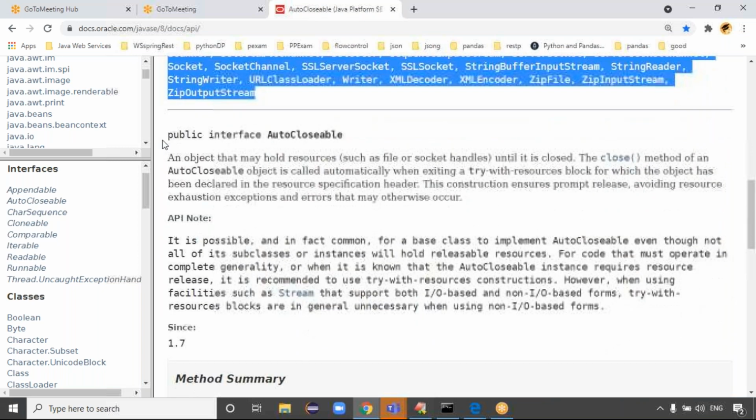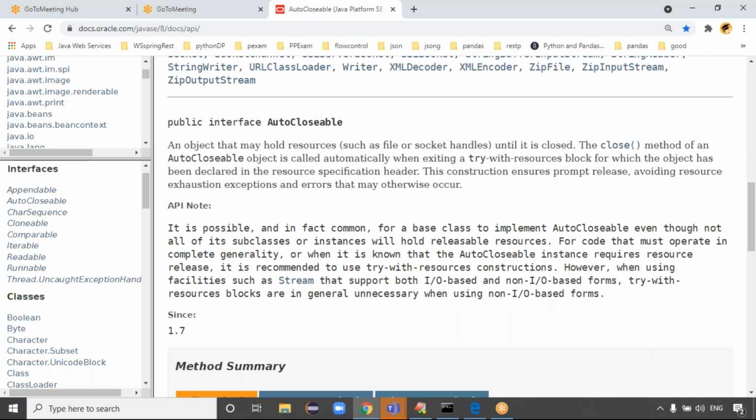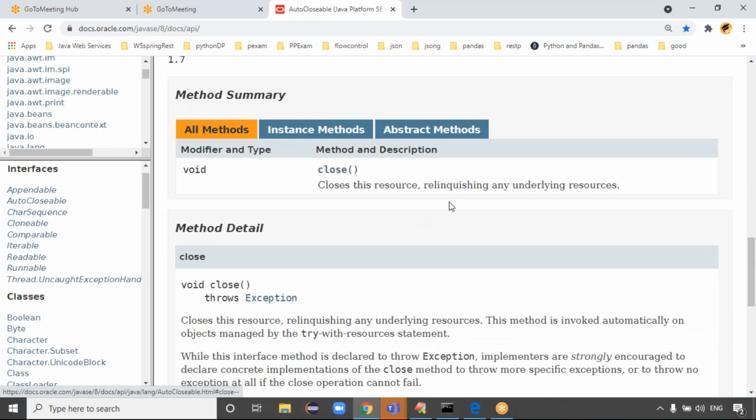Here, an object that may hold resources until it is closed. The close method of the AutoCloseable interface is called automatically when exiting the try-with-resources block, and the object has been specified in the resource header. Where is the method summary, guys? Yeah, see, this is the method. Close the resources, relinquishing any underlying resources, right? This is the message I copied basically.